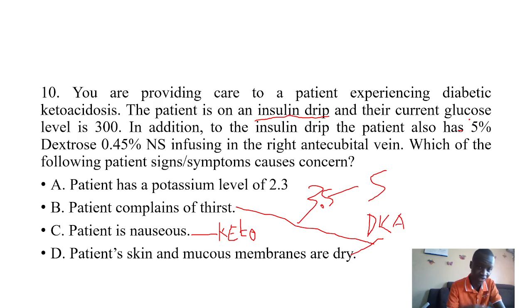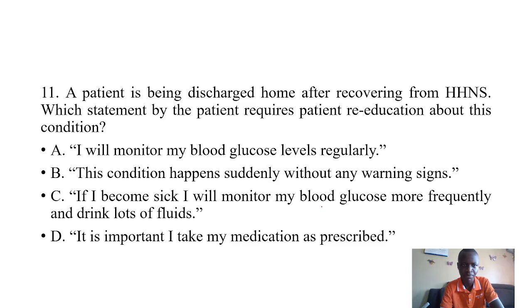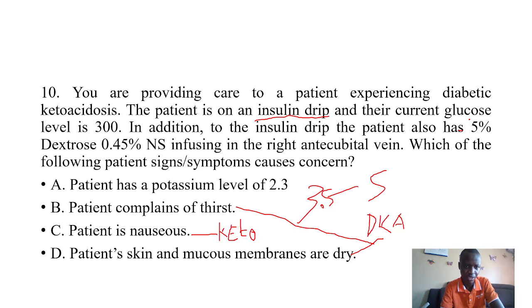That's why we are giving insulin to try to correct that issue. Then the patient's skin and mucous membranes are dry. We always expect that because of the aspect of dehydration. That's why we are trying to correct it using 0.45% normal saline infusion. So up to this point, we've tried to cover 10 questions of both the two conditions.